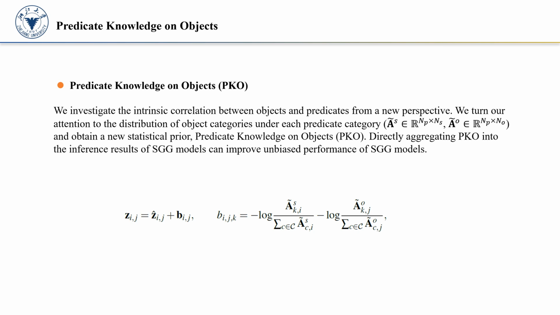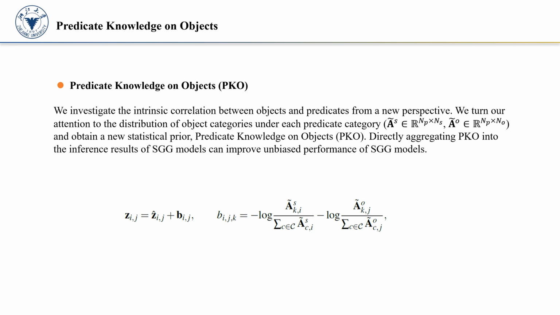We find that it is more reasonable to observe the distribution of objects over each predicate to find the correlation between predicates and objects. For example, if we count the most frequent objects given "parked on", we can find its most relevant object category is car, which is in line with common sense. Directly aggregating PKO into the inference results of SGG models can improve the unbiased performance of SGG models.